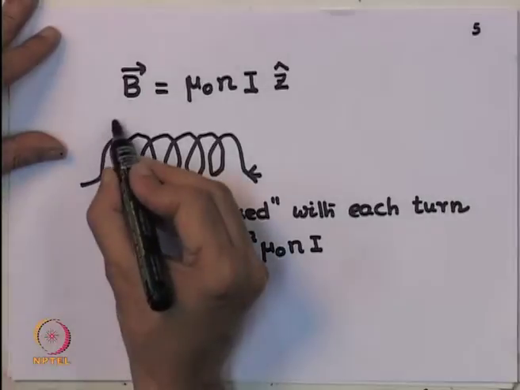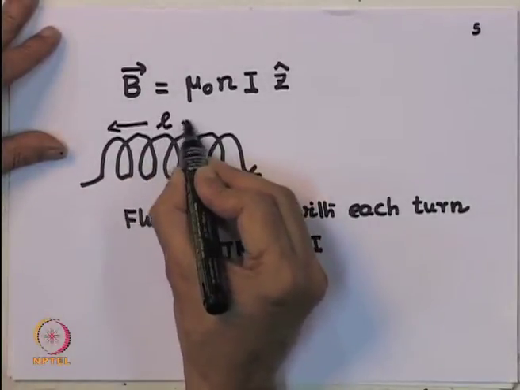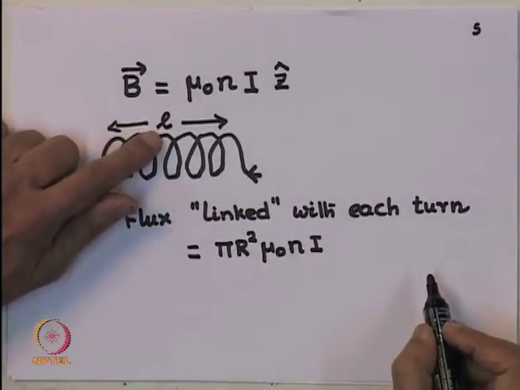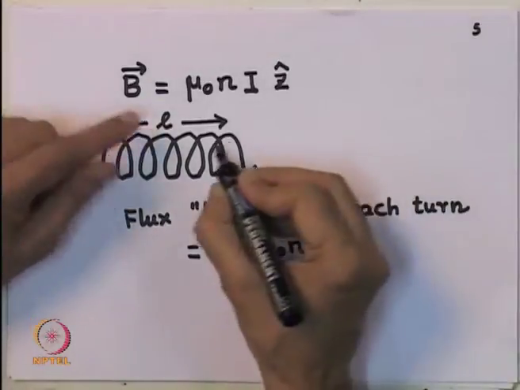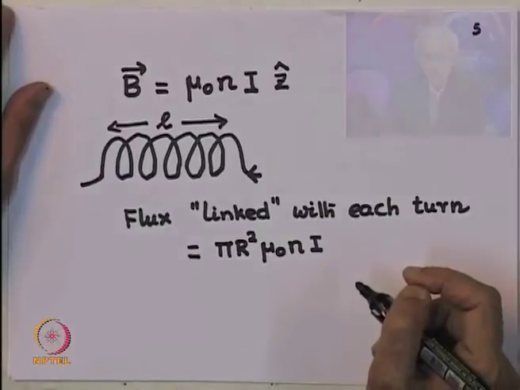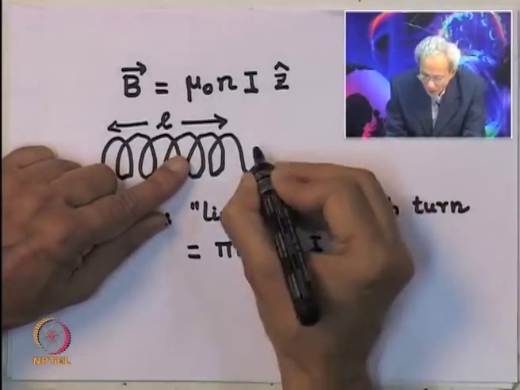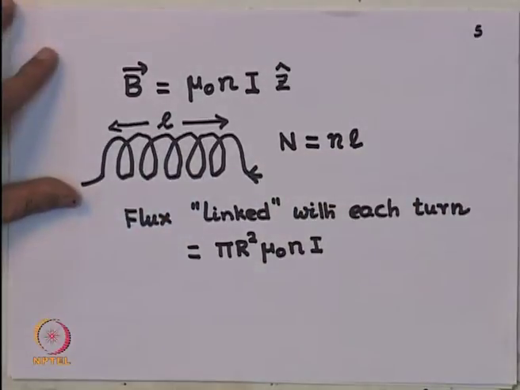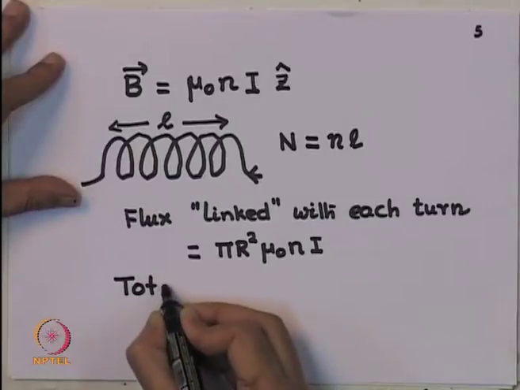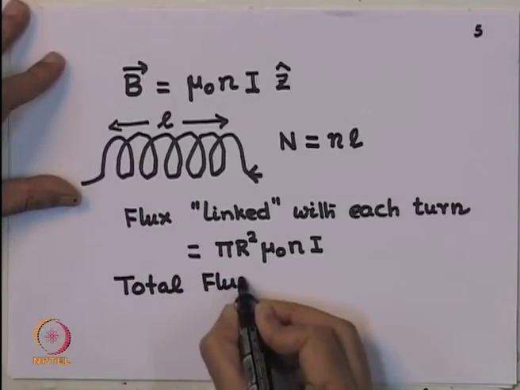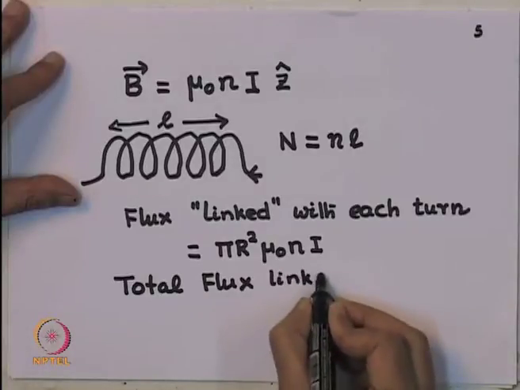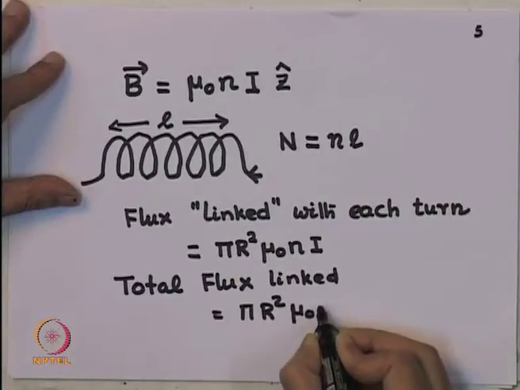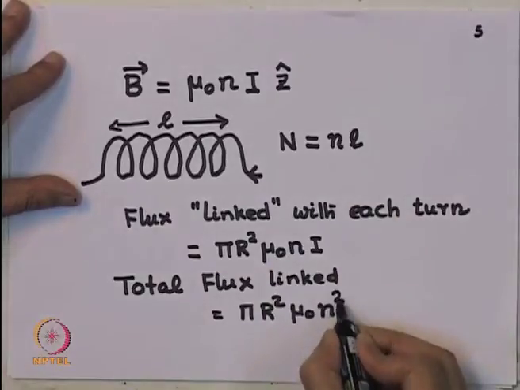So, if you take a length of the solenoid, let me write it as a small l, so that I do not confuse it with the notation for the self inductance itself. Now, I know that since the number of turns per unit length is n, the number of turns is equal to n times l. So, total flux linked is equal to pi r square mu 0 n, and I have another n from there. So, I have n square l I.